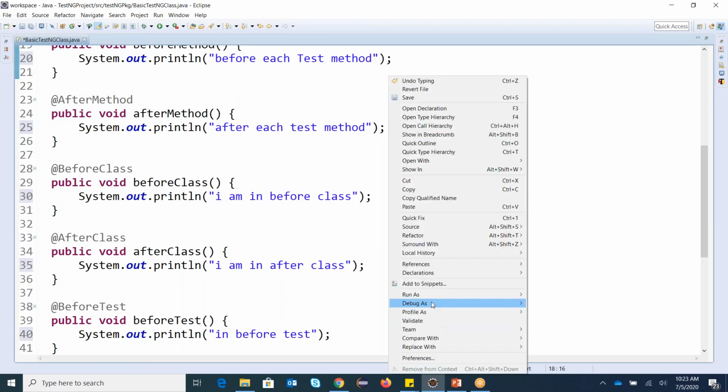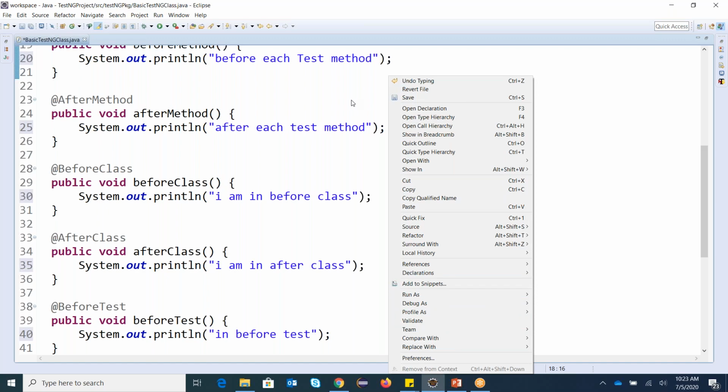Now I'm right clicking and running this as a TestNG test. Before that, any time you want to execute your Java class, you will see Run as Java Application. But here I can see Run as TestNG Test. So I'm simply running my TestNG test.